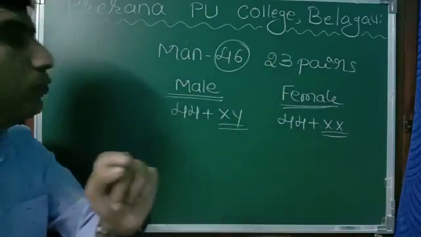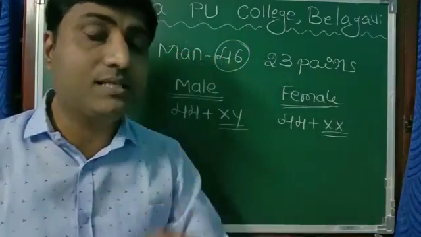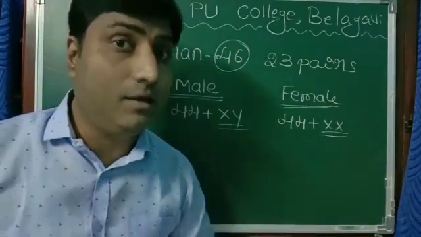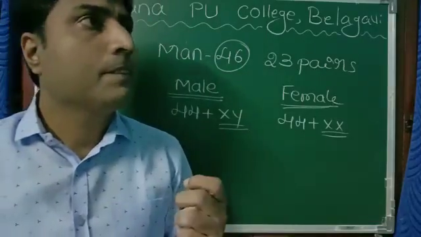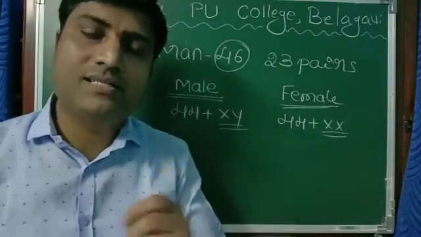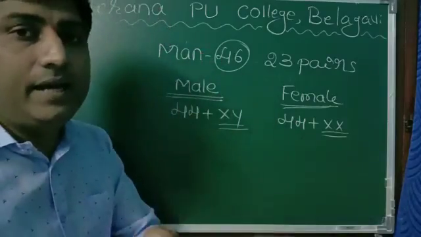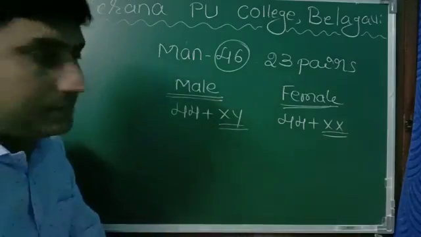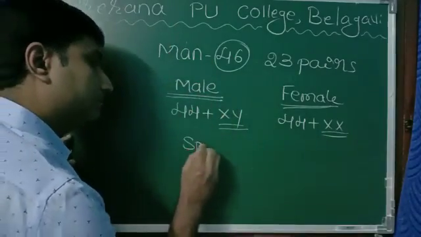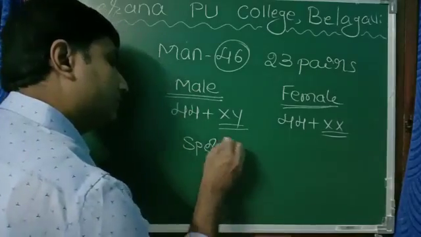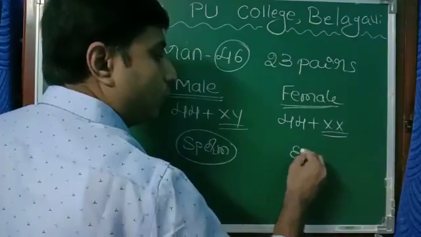But one thing we have to remember: these 46 chromosomes are present in our somatic cells. Somatic cells means body cells like skin cell, blood cell, muscle cell, nerve cell, bone cell. But when we take reproductive cells, gametes, in case of male the gamete is sperm, and in case of female the gamete is egg or ovum.